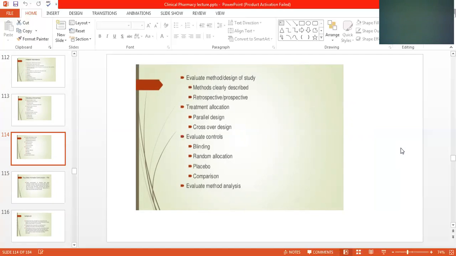Retrospective and prospective treatment allocation, patient design, crossover design means two groups cross over, one takes the medicine and another takes the placebo. Evaluate control, blinding, random allocation, placebo. Blinding means the placebos are given as tablets without pharmaceutical action, for comparison.